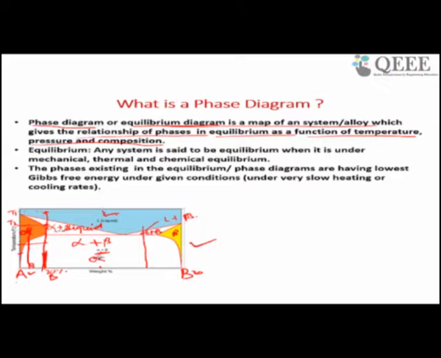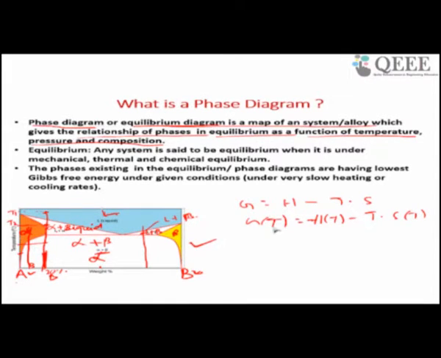As you know, the Gibbs free energy G is equal to enthalpy minus T into entropy. So, G at any temperature equals enthalpy at that temperature minus T into entropy at that temperature.